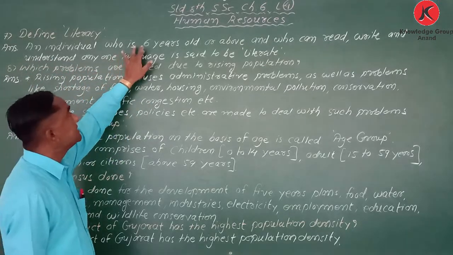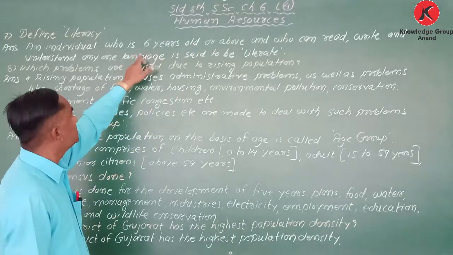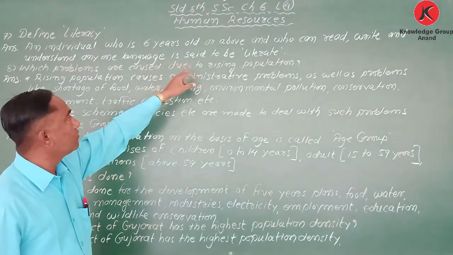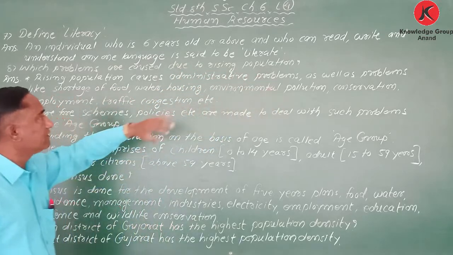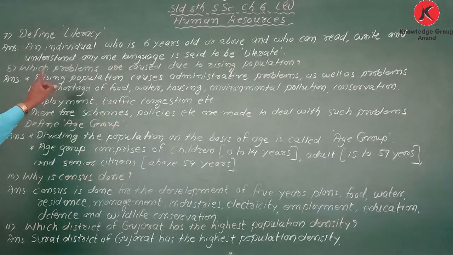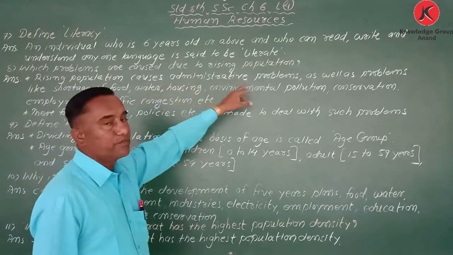An individual who is 6 years old or above. Remember the third word: 6 years old or above, who can read, write, and understand any one language, is said to be literate.